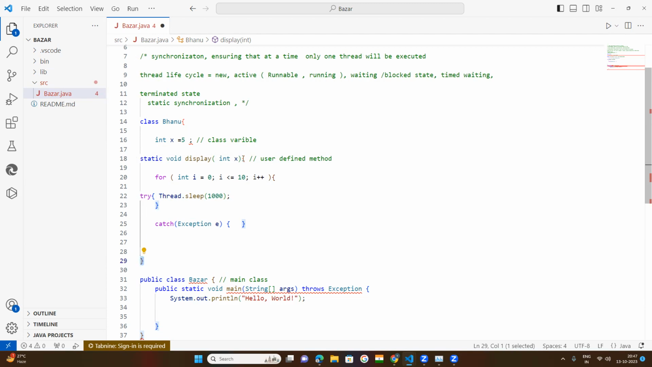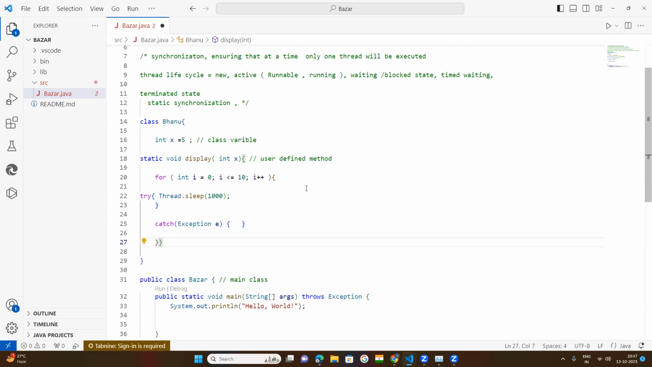What about the method? For this method there is no closing brace. For this for loop there is no closing brace. The try block is closed, the catch block is closed. So how many do you need to keep here? Two braces. Now see, there is no error, no red mark. One is for the class, one for the method, and this is for your for loop.